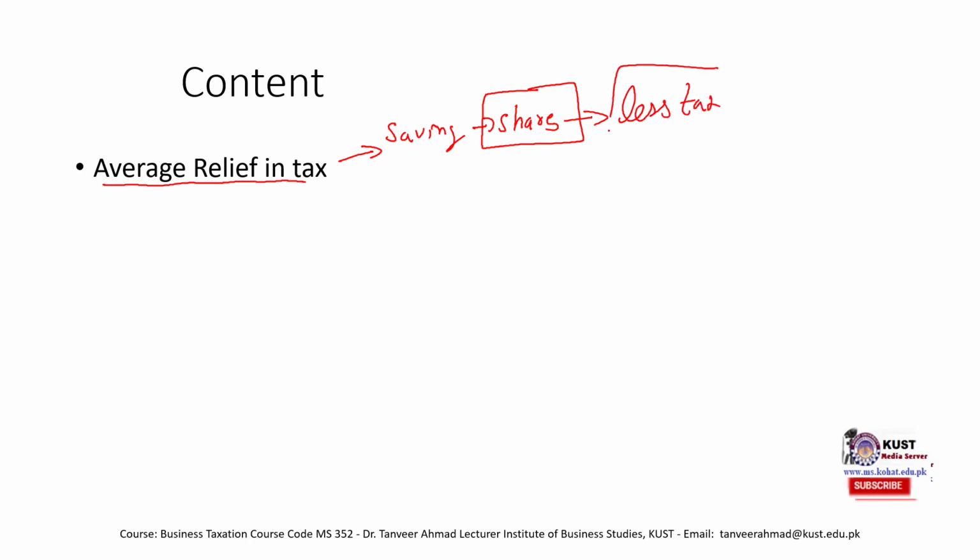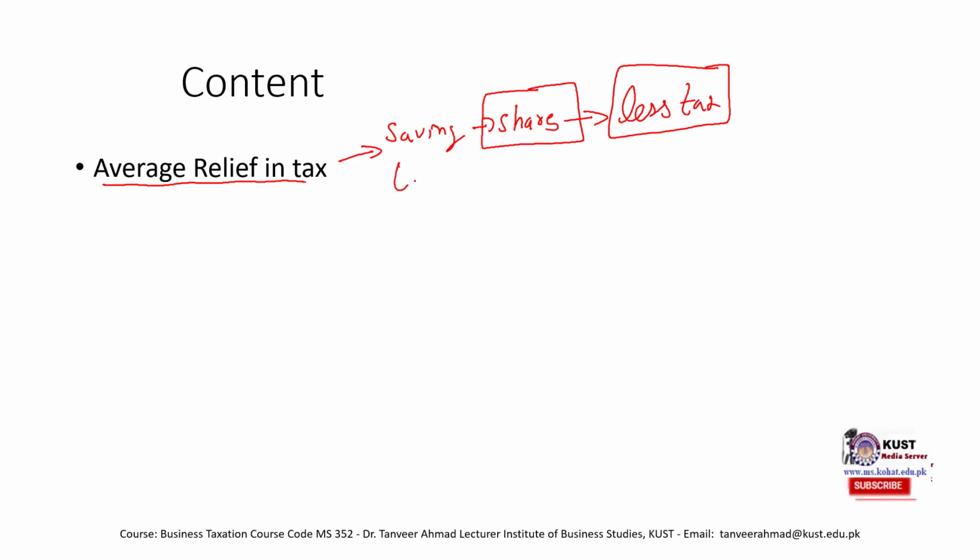So to achieve this benefit, people would start buying shares. Obviously, besides other measures that the government would take to encourage people to buy shares, this is one of the measures.